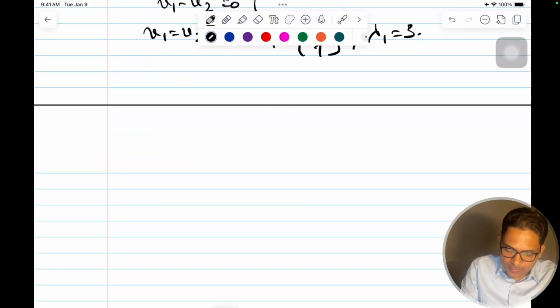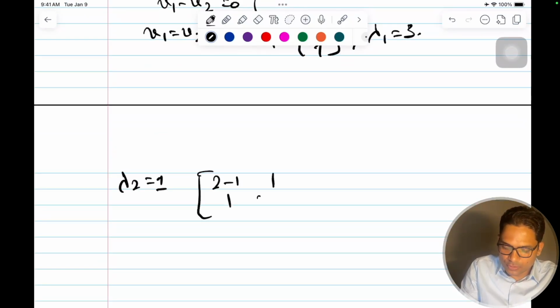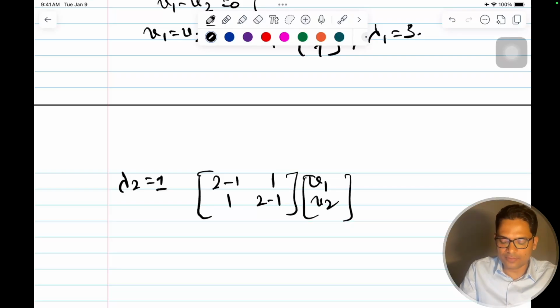Similarly, lambda 2 is equal to 1. So I'll directly write 2 minus 1, 1, 1, 2 minus 1 into v1, v2. So this is for the second vector.